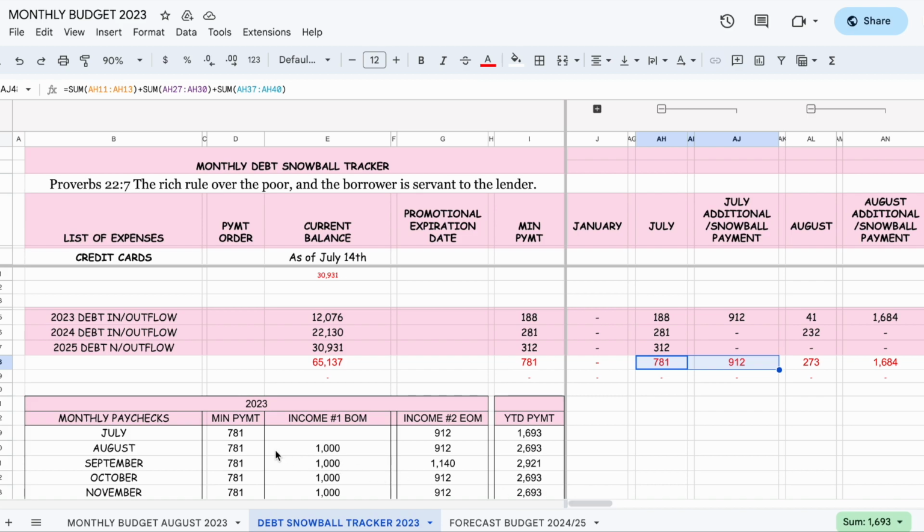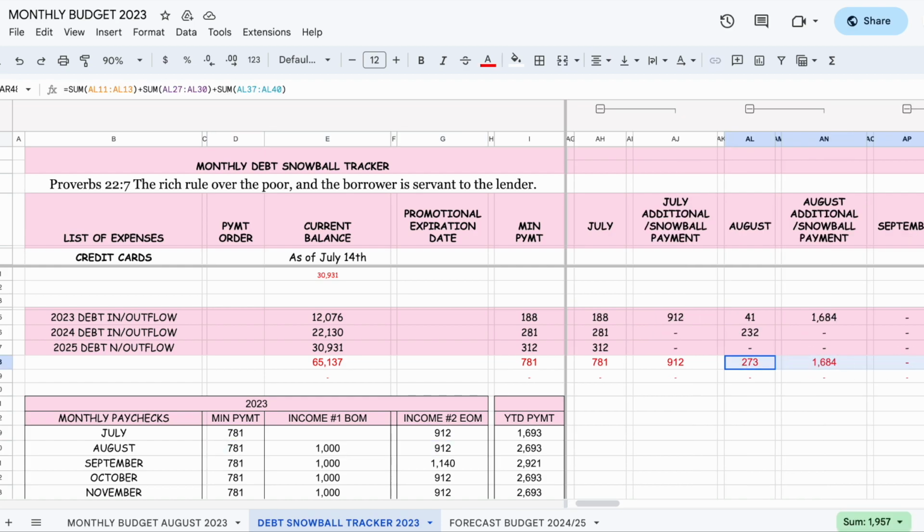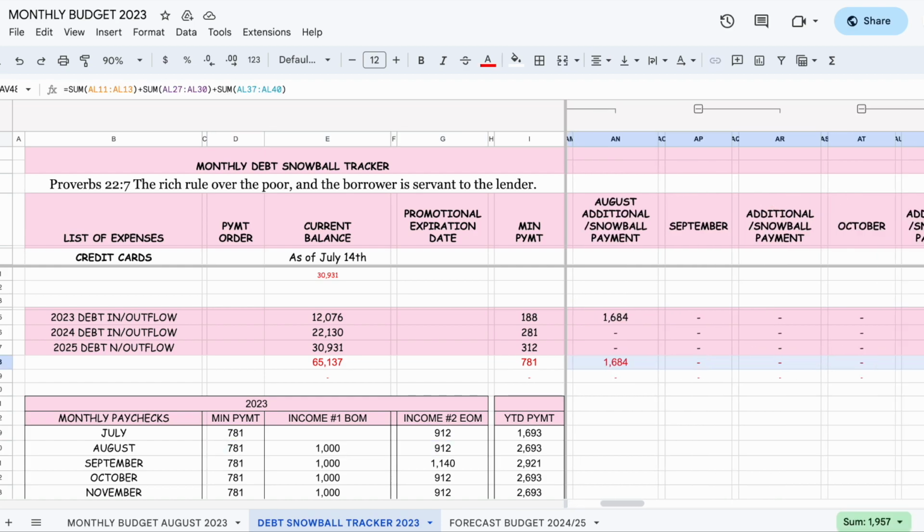Now for August, we have the minimum payment, the $1,000 that happened in the beginning of the month, and the income less 1 week, $228, because the 25th has not happened yet. But let's just see, this is $26.53, so it should be less $228. All right, so if we come here, that's what it is, 1958. And let's see if that's true.